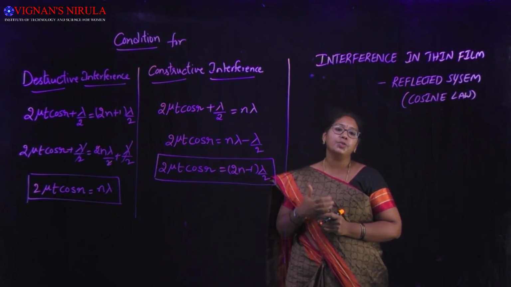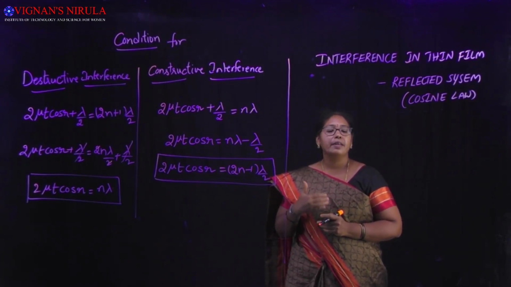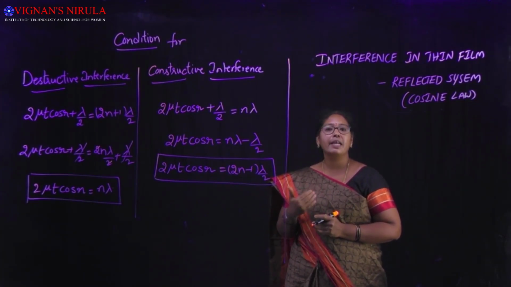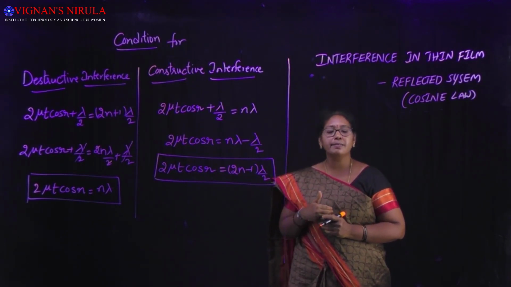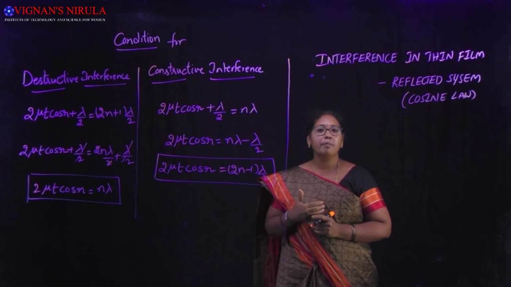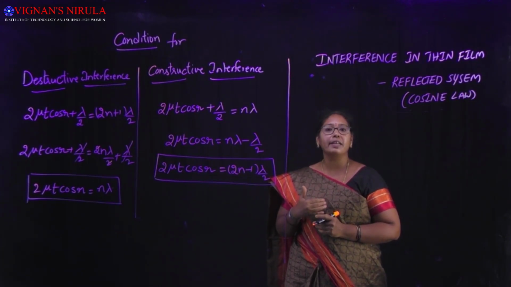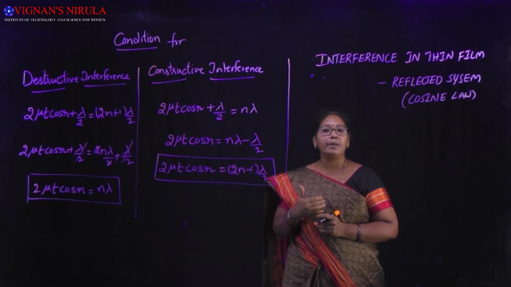Interference is due to both the reflected rays as well as the transmitted rays. The rays which are reflected from the upper surface as well as the lower surface of the film reinforce and result in interference. The basic principle is division of amplitude, because the reflected rays as well as the transmitted rays, both these rays are being derived from the same source. So the principle is division of amplitude.